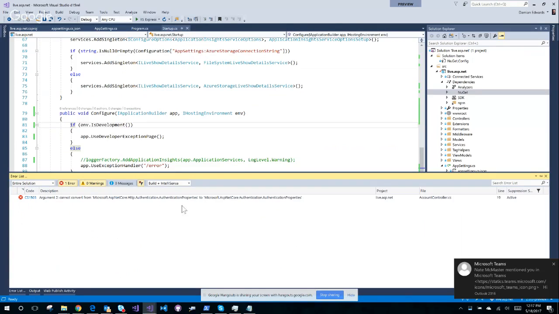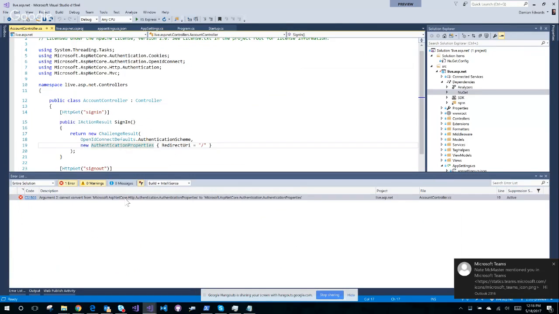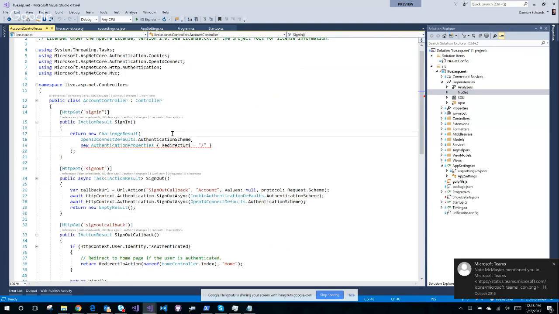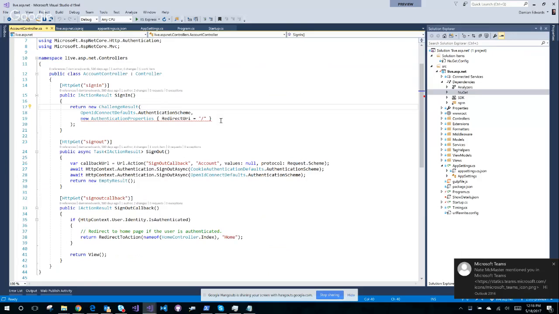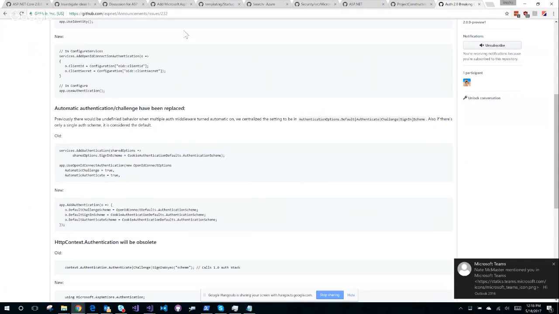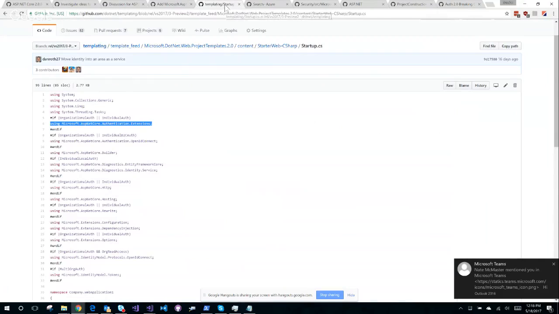Okay. The build failed. One error. Okay, so in my account controller, sign in. Okay, because I've got all the old account stuff. See, this is why I really need the template to work. I need to port all this to the new stuff. All right, well, let's go back to the template repo.